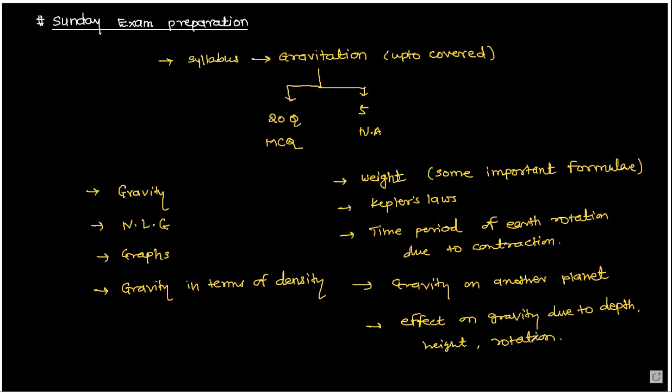Next, for rotation, what is rotation? g_phi is equal to g minus R omega square cos square phi. You know, no? This formula also you keep in mind. Understood? Yes, sir.